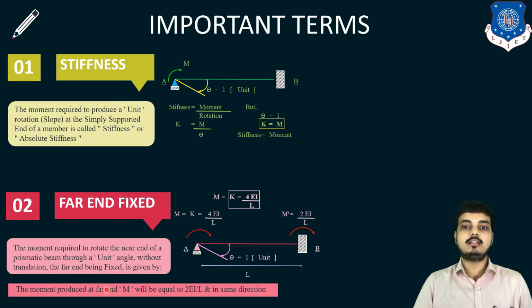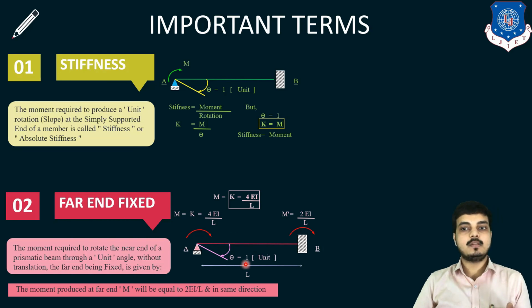Now the moment produced at the far end, M dash, will be equal to 2EI upon L in the same direction. Also remark this phrase, same direction. What it says is that whenever the moment is applied in this beam, a slope will be generated. The slope is generated in clockwise direction. This theta, as you see, is in clockwise direction. So both moments will be generated in clockwise direction, as we learned in the formula: if the slope is generated in clockwise direction, both moments will be in clockwise direction.